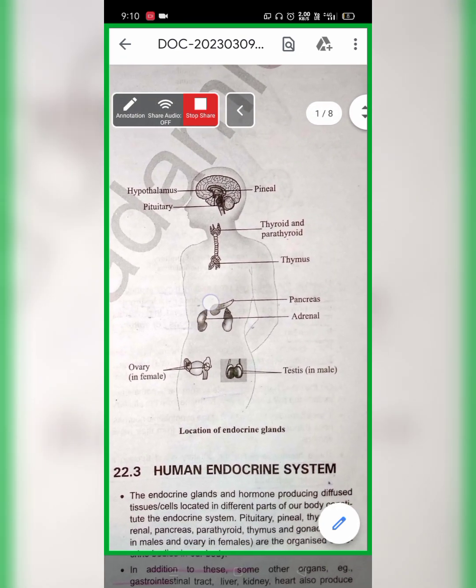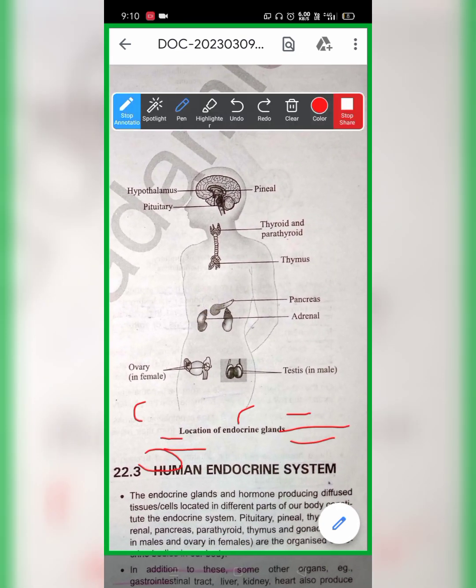Next, this is the entire picture depicting the endocrine system. Here we are going to learn the hypothalamus, pituitary gland, and pineal gland. All of these three are situated in our brain. So what are the three glands situated in the brain? The first one is the hypothalamus, the next one is the pituitary, and the third one is the pineal gland.